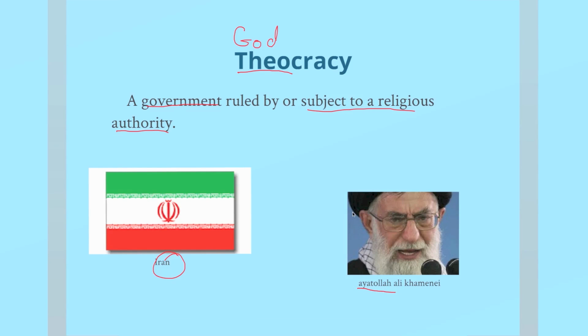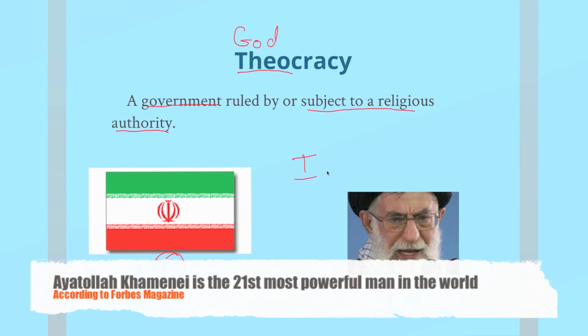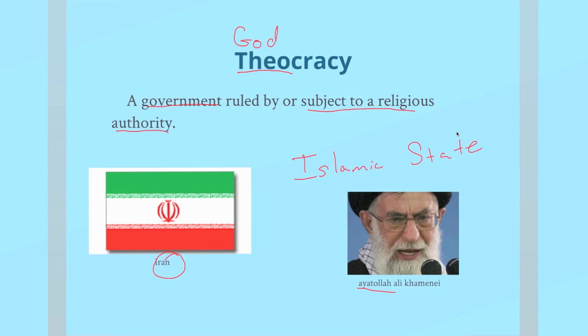So this is an Islamic state or an Islamic country. They are very much ruled by their belief in Islam, and it's vital and very important to their government. So theocracies are very interesting, and that is just theocracies in a nutshell.